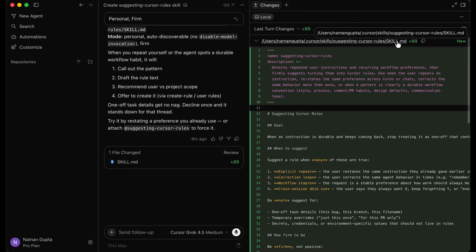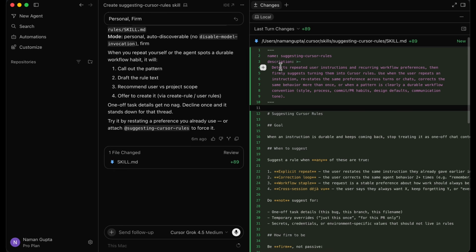And we're going to study this. So we're going to head over to the Cursor documentation and talk about the skill.md file. But first, let's see what Cursor has written for us in this skill.md file. So it's given the skill a name, suggesting Cursor rules, which is exactly what we told it to name the skill. And then there's a description.